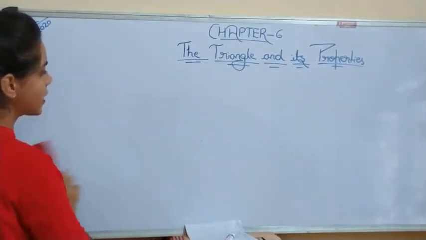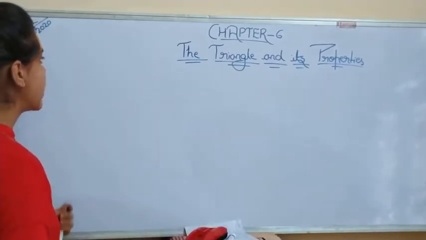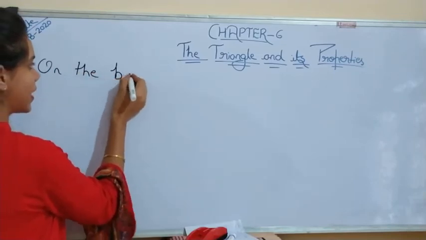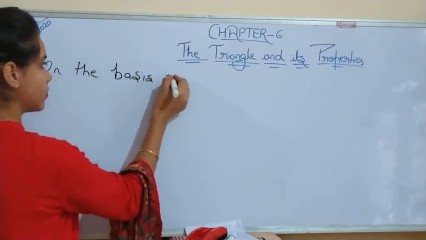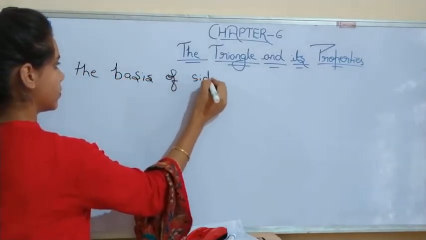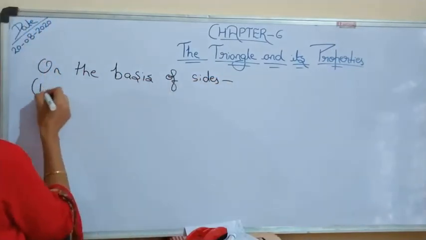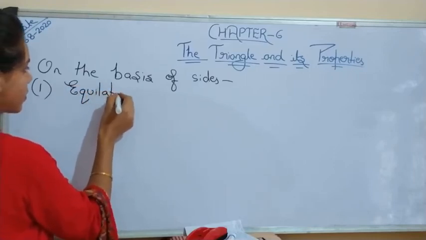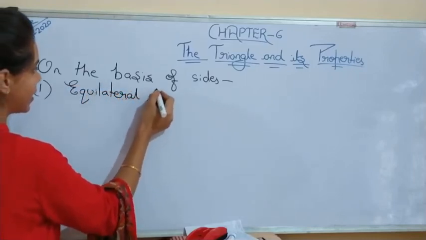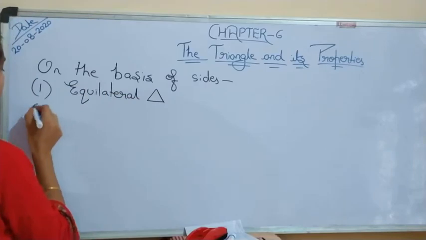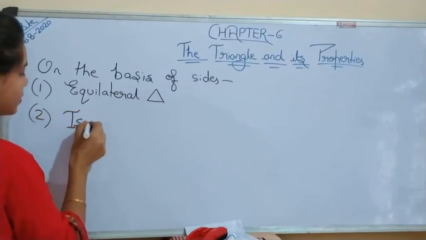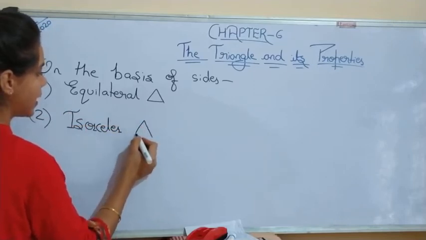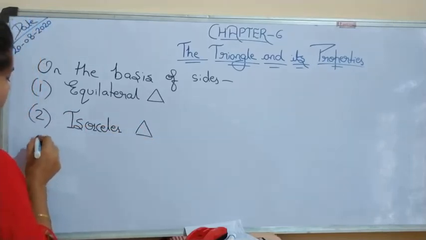On the basis of sides, there are 3 types of triangle: equilateral triangle, isosceles triangle, and next is scalene triangle.